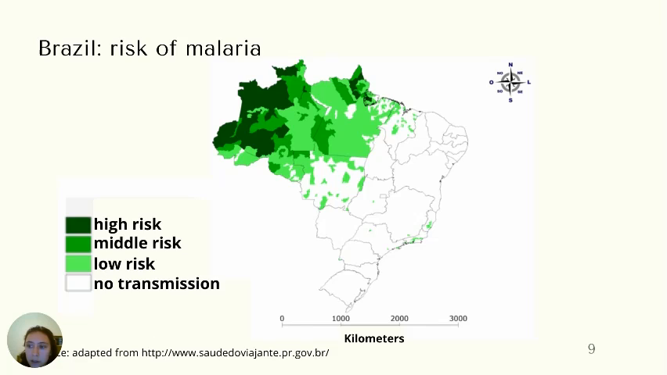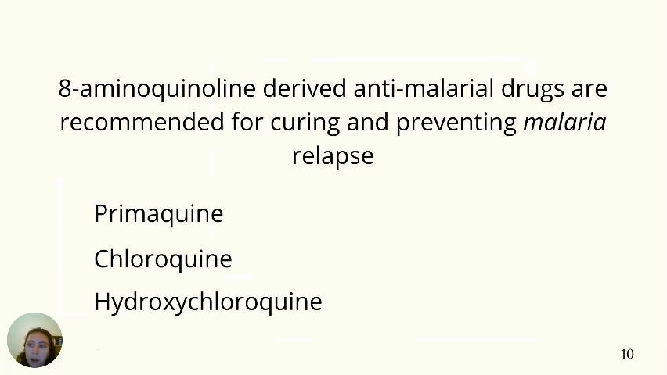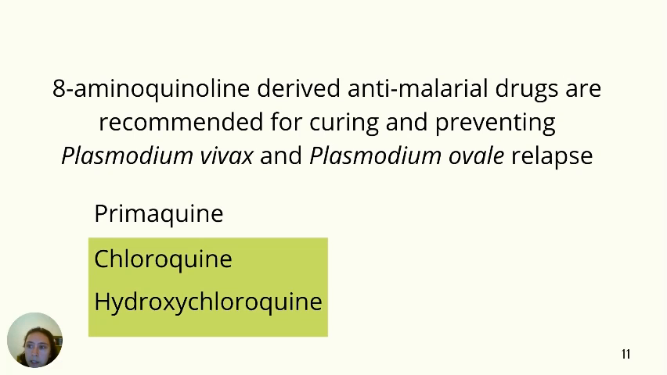Other regions, like the Central West, the Southeast, and the South, are not endemic but present residual transmission of malaria due to the proximity to malaria-endemic regions. Also, aminoquinoline-derived antimalarial drugs are recommended for curing and preventing malaria relapse, but they can induce severe hemolytic anemia in deficient individuals. In addition, chloroquine and hydroxychloroquine have been widely promoted by Brazilian official authorities and professionals as treatment for coronavirus disease, based on limited clinical data.